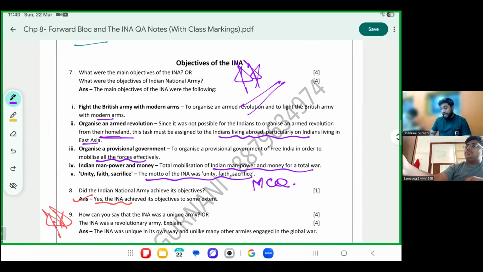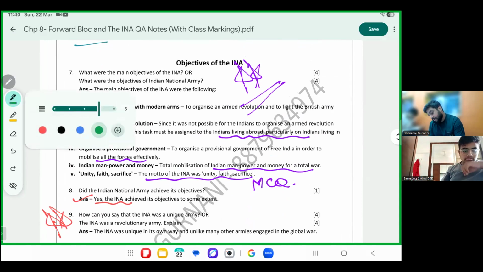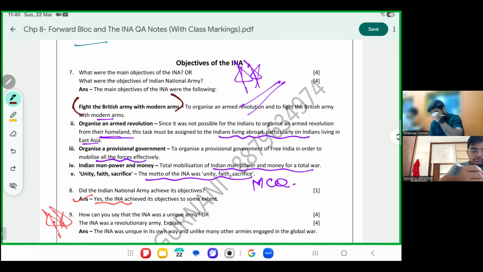Main objectives of INA, short, please mark, just like objectives of forward bloc. Fight the British with modern arms. Organized an armed revolution. This task was given to the Indians who were living abroad, especially to the East Asia Indians. They organized the provincial government to mobilize all the forces effectively. Indian manpower and money was used. Their motto was unity, faith, and sacrifice. Please mark those MCQs and objectives.